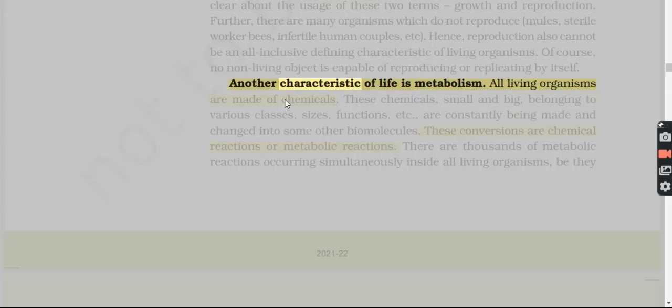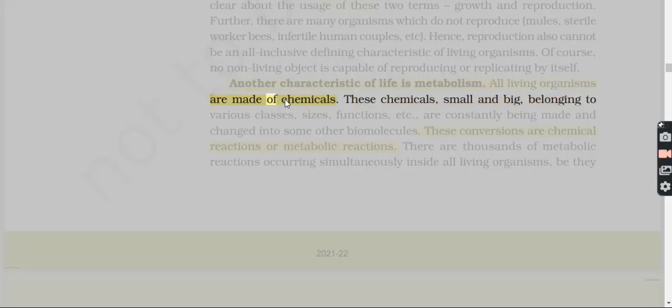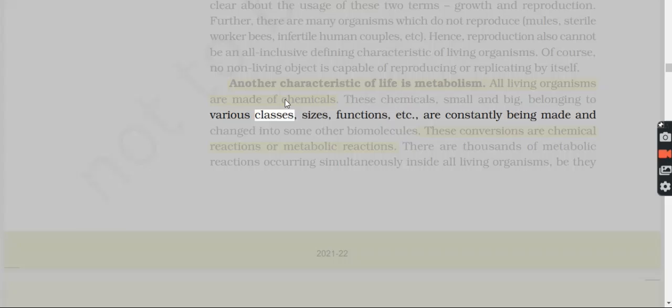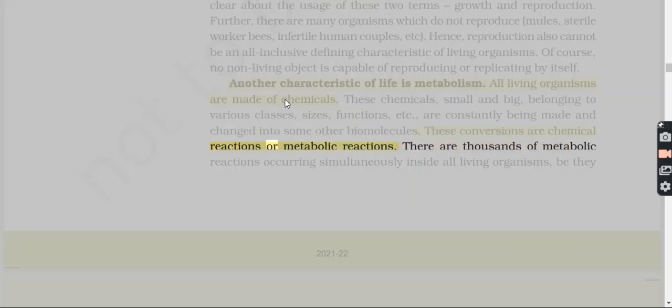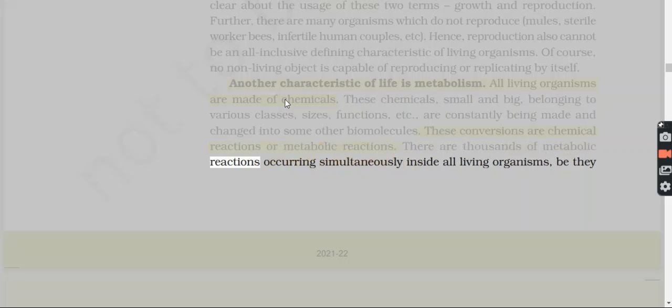Another characteristic of life is metabolism. All living organisms are made of chemicals. These chemicals, small and big, belonging to various classes, sizes, functions, etc., are constantly being made and changed into some other biomolecules. These conversions are chemical reactions or metabolic reactions. There are thousands of metabolic reactions occurring simultaneously inside all living organisms, be they